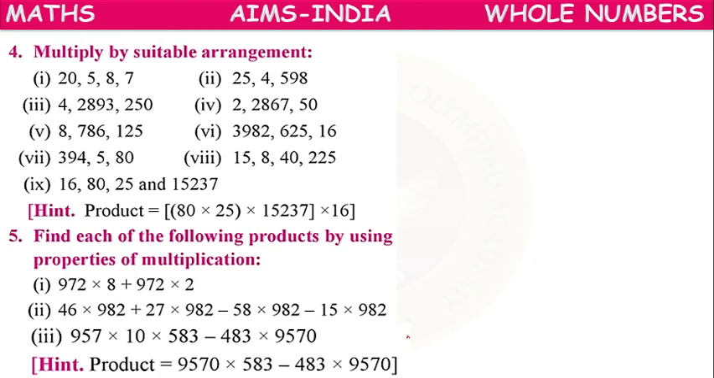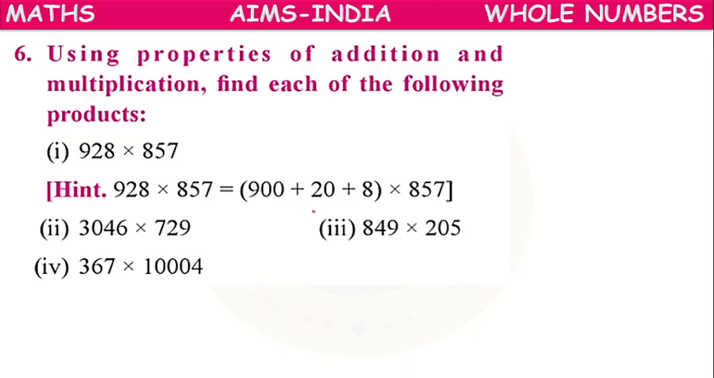So the 4th and 5th you can note down, children. Do them as homework. Here they have given a hint. Based upon the hint, you have to solve the remaining questions. Next, this also they have given a hint. Basing on that, you have to solve these questions.